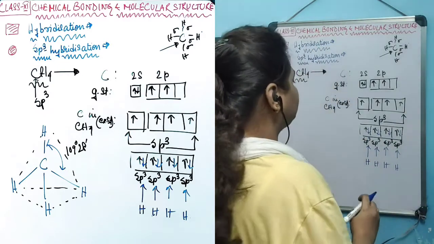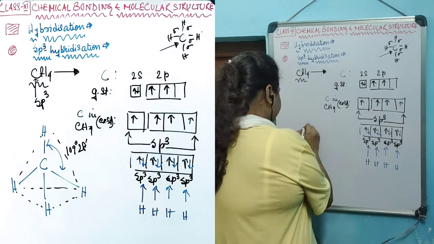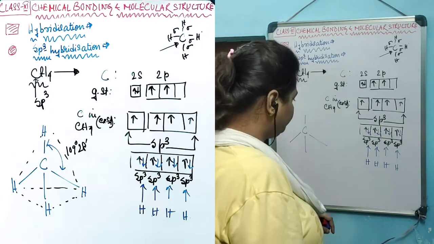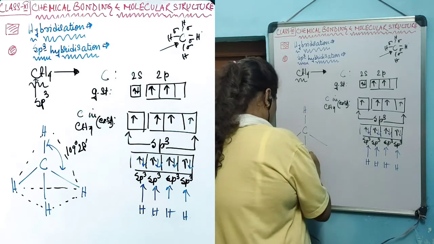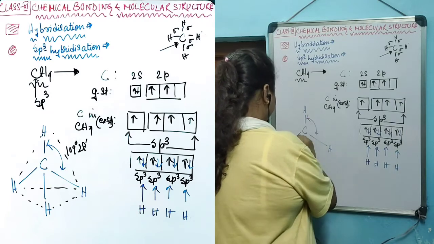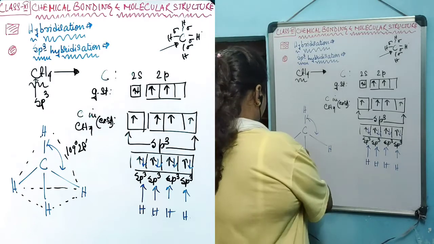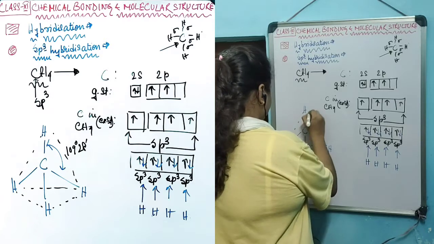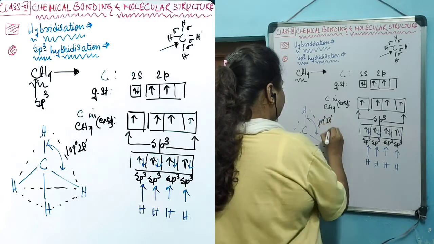And it is found that the shape of this molecule looks like this: carbon and the 4 hybrid bonds that are formed are now aligned in such a way that they create a tetrahedral shape, having 109 degree 28 minute.